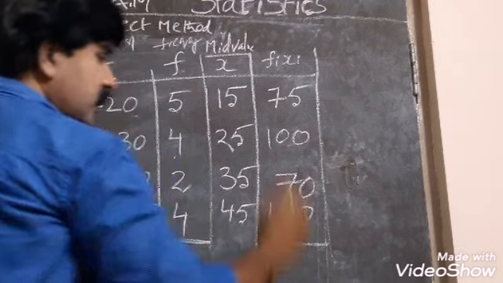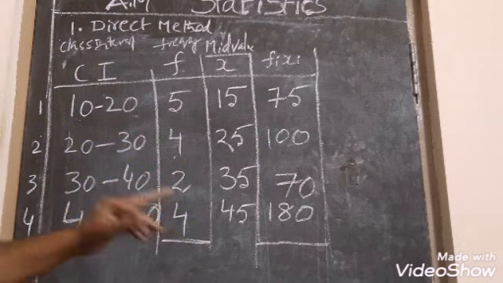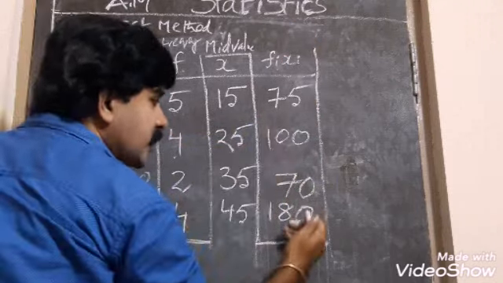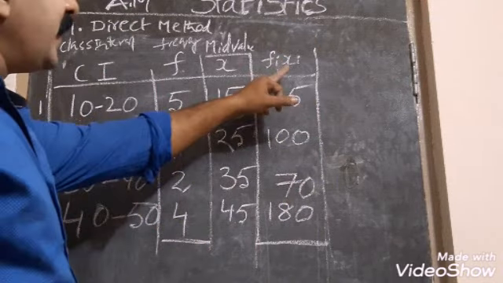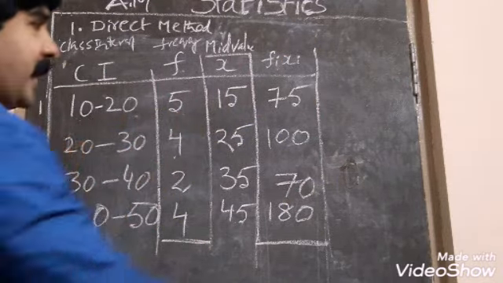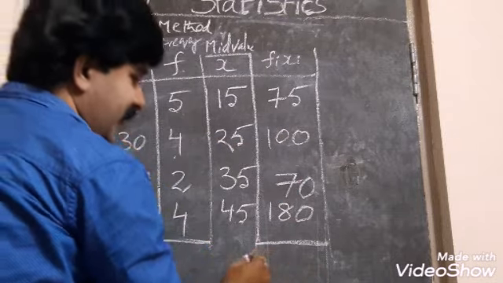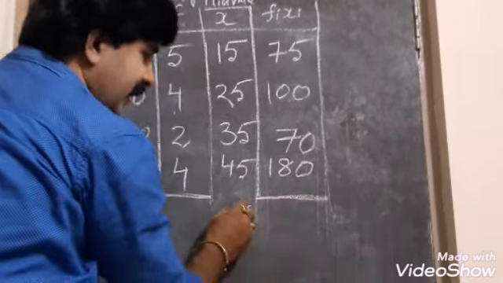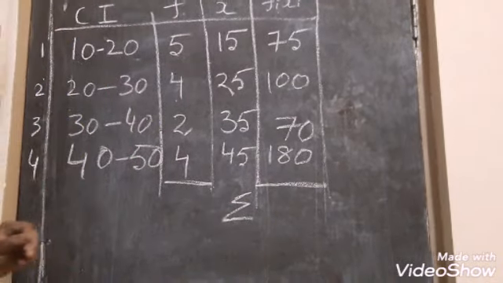Okay. So what we have to do at the last is total the figures fi, xi. If you are making the sum of all these fi, xi, you will write it as sigma. Sigma represents the total. Sigma means total.